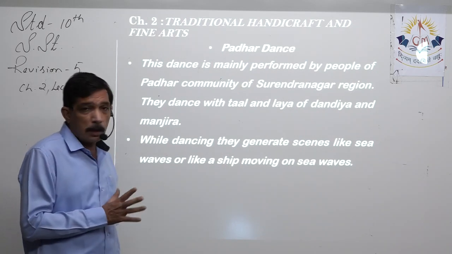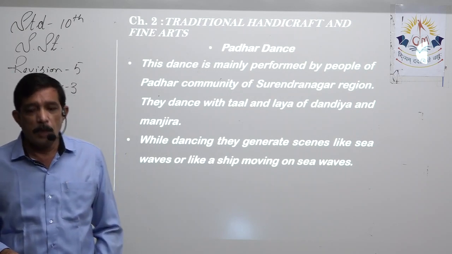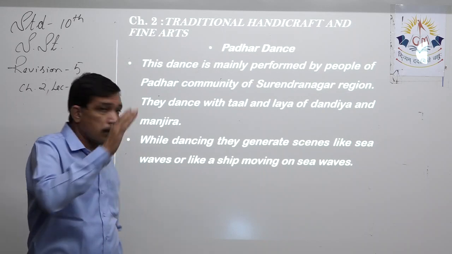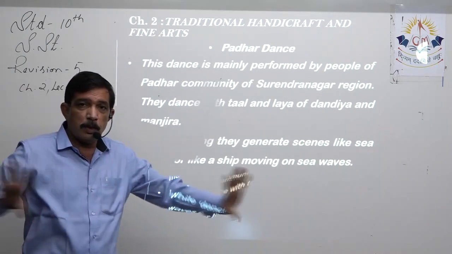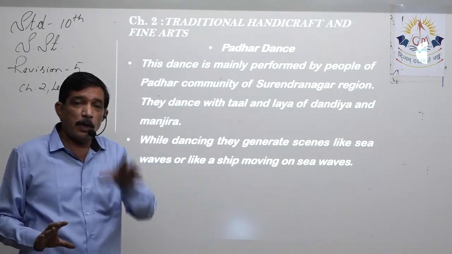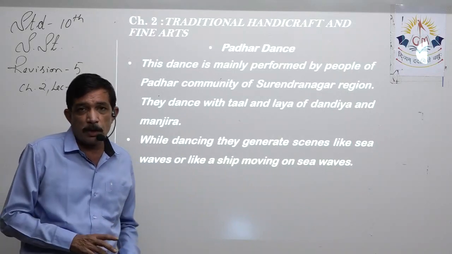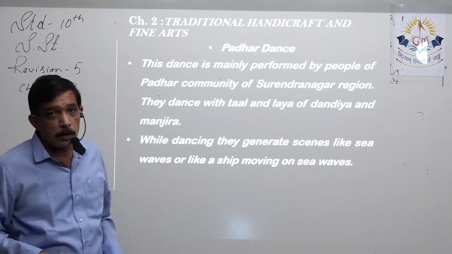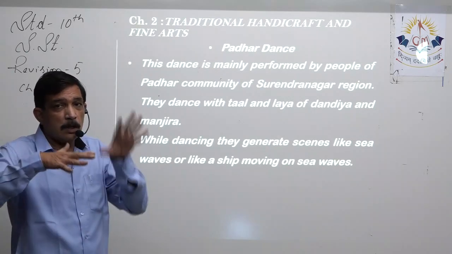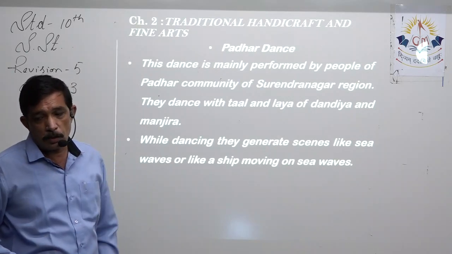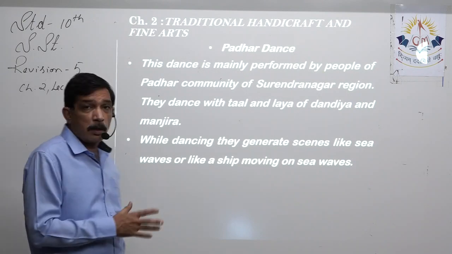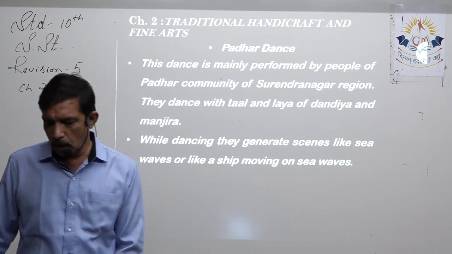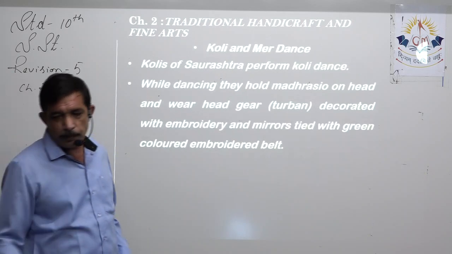They dance with Tal and Laya of Dandiya and Manjira. While dancing, they generate scenes like sea waves. Yes, people sit down and form a wave by standing up slowly in formation, so it looks like a sea wave. Some people make the shape of a boat, so it's as if the boat is riding on the waves of the sea. So they create beautiful scenes like sea waves or a ship moving on the sea waves.